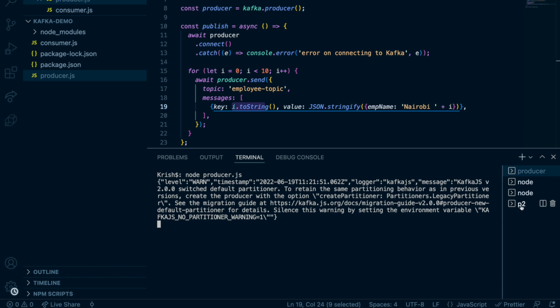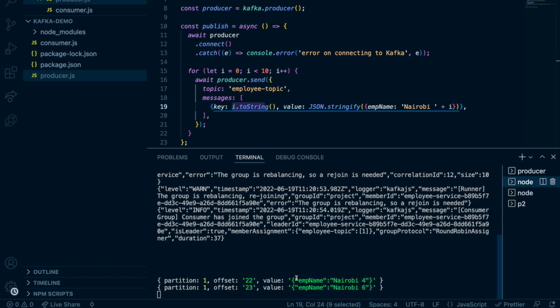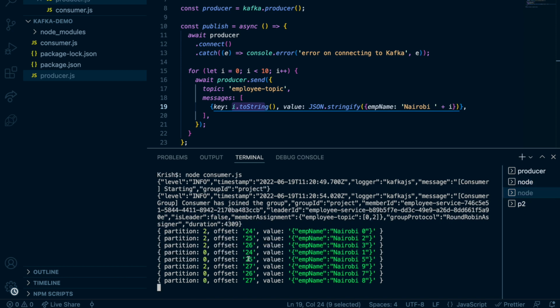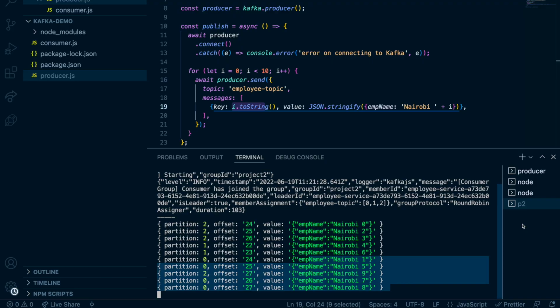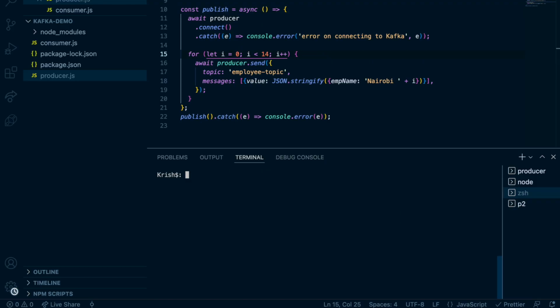I produce the messages. If I go here, you can see this consumer only got 2 messages, which means the other consumer should have gotten 8 messages. Correct. If you go here, he got all 10 messages. Why? Because this consumer is alone in the project 2 consumer group, so it listens to all the partitions. But these 2 consumers in the project consumer group get the load balanced.